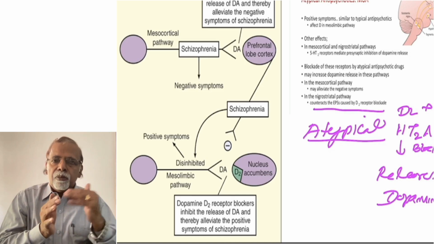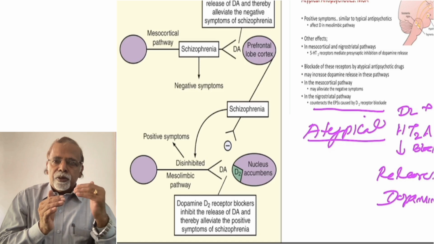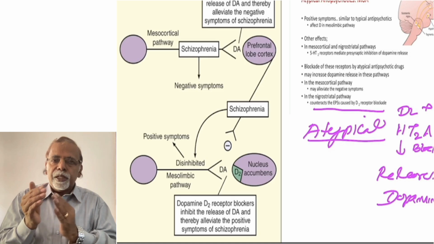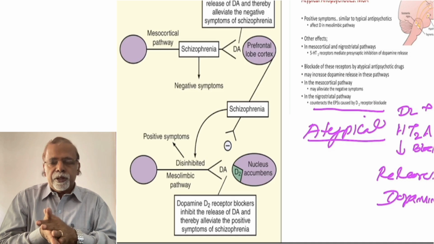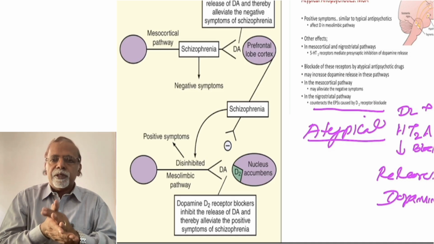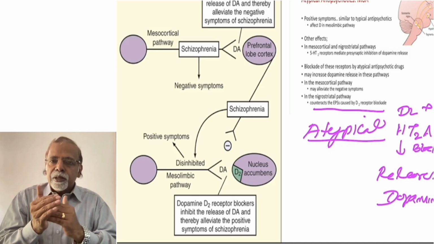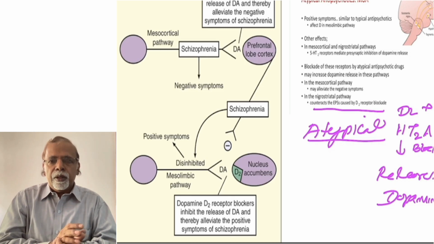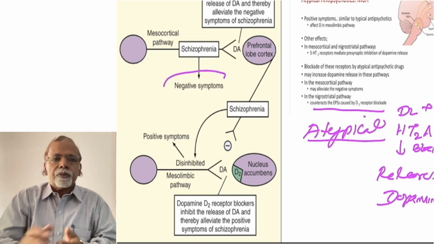Atypical antipsychotics block the D2 receptor. It has a loose blockage. It usually easily dissociates. At the same time, it facilitates release of dopamine in the mesocortical and nigrostriatal pathways. So it will alleviate the symptoms of extrapyramidal side effects. At the same time, it alleviates the negative symptoms, because negative symptoms are due to lack of dopamine in the mesocortical pathway. Hope this is clear to you.